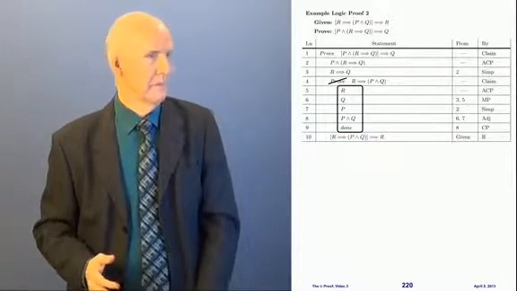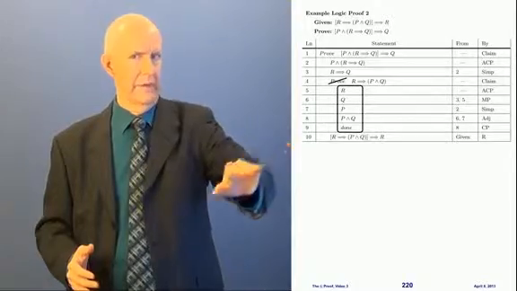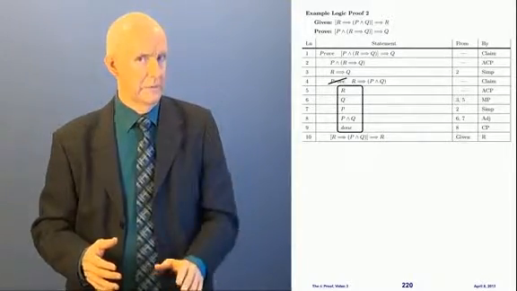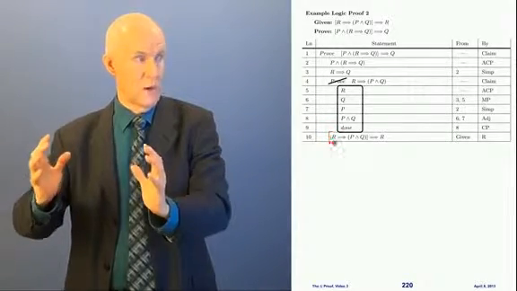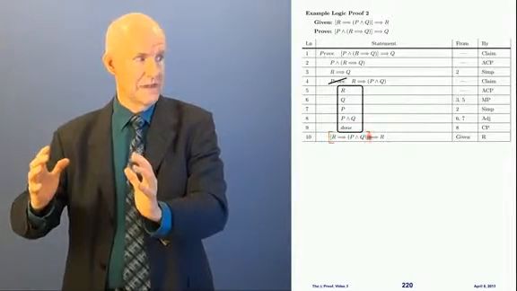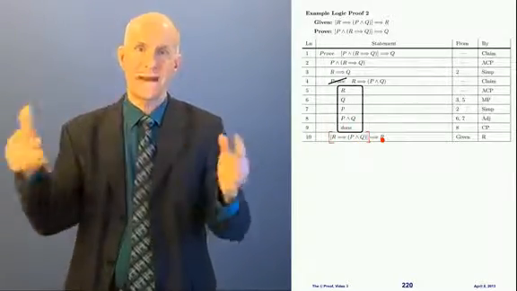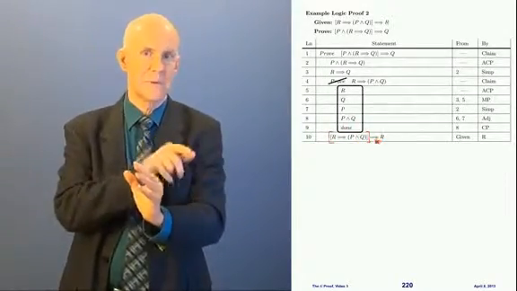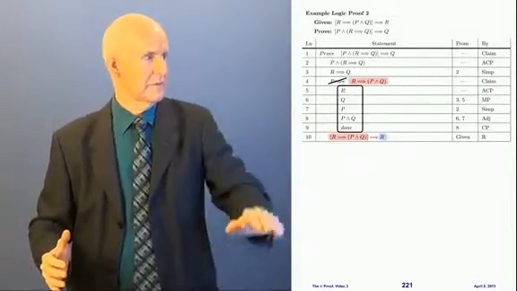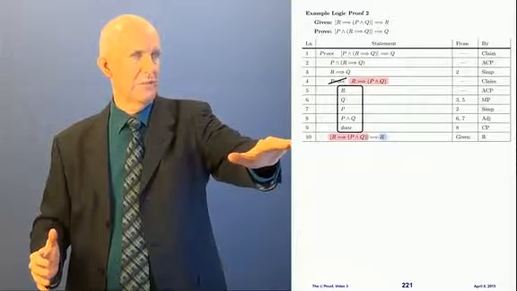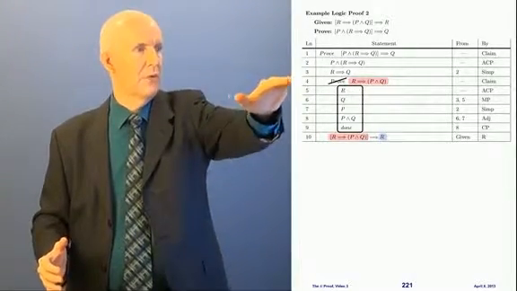All right. Now, what does this say in this line 10? Well, I'm going to use my pointer here. It says I've got these things in square brackets, and inside the square brackets is some stuff that implies R. What's the outermost statement? It's this implication over here. In fact, we have pink implies blue as the structure of that statement in line 10. But we already proved the pink.